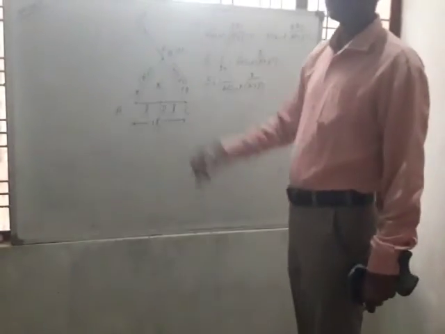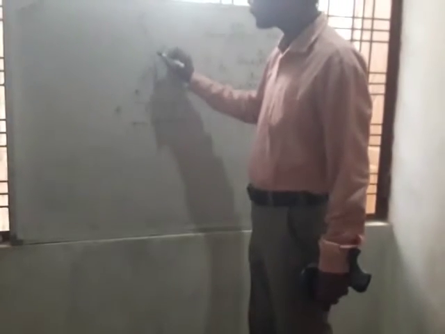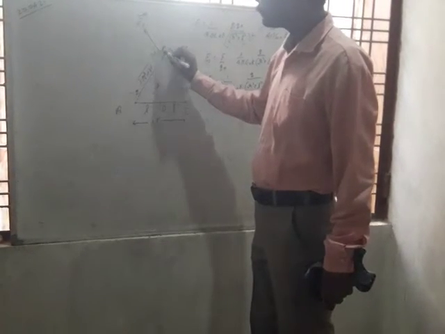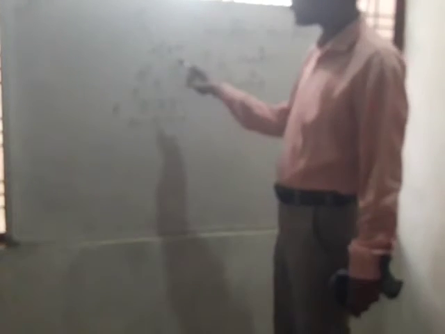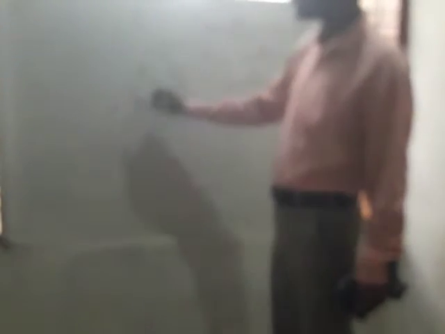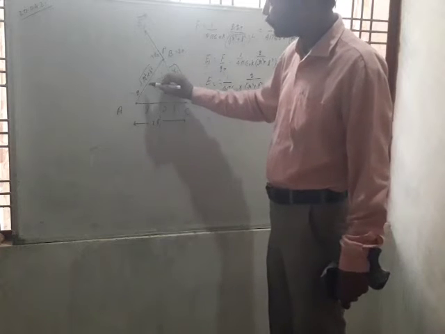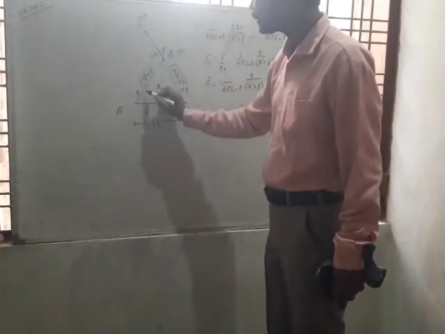Now what will be the direction of E2? Suppose again plus q naught is the test charge. It will move towards the negative charge, because the force between the negative charge and the positive test charge will be attractive in nature. So the direction of E2 will be towards the negative charge.